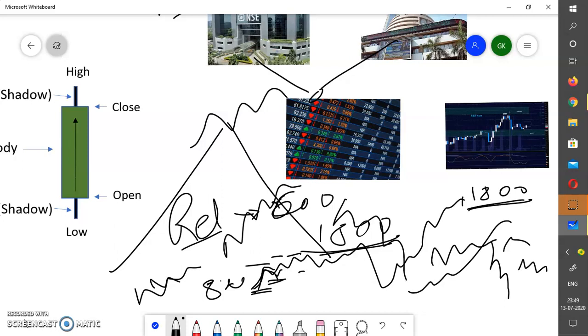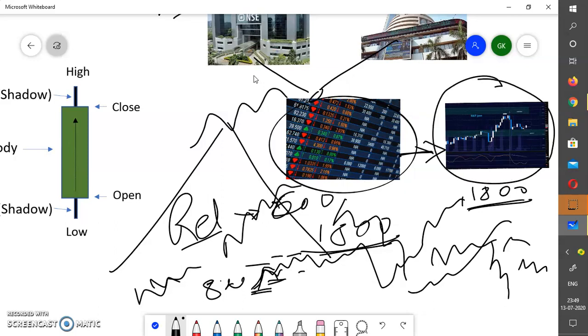So this is the basic thing, how the stock market works. One more thing: stock price movement is represented through charts. There can be many kinds of charts to represent the price.